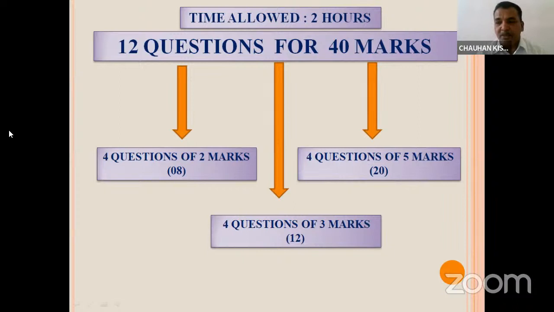See this analysis of the question paper. You have to attempt 4 questions of 2 marks, so total 8 marks. 4 questions would be of 5 marks, total 20 marks, and 4 questions would be of 3 marks, so 12 marks. In this way, 8 plus 20 plus 12, total would be 40. And this you have to attempt in 2 hours.